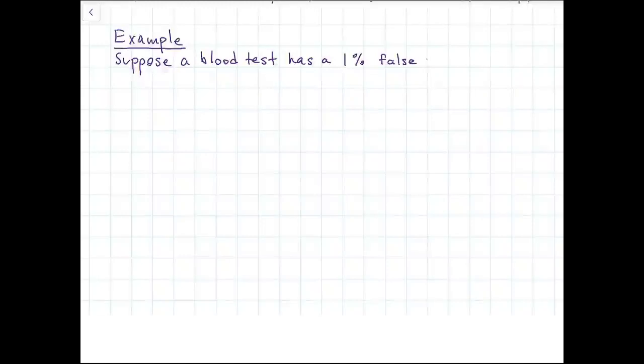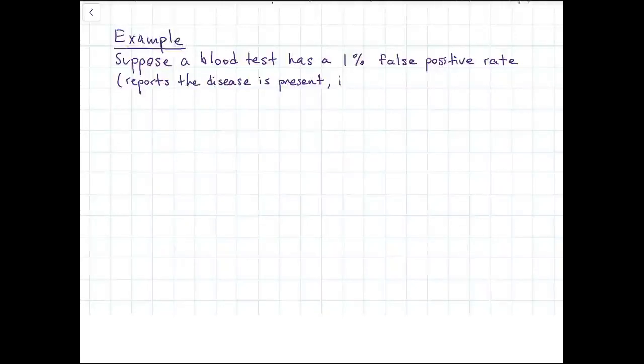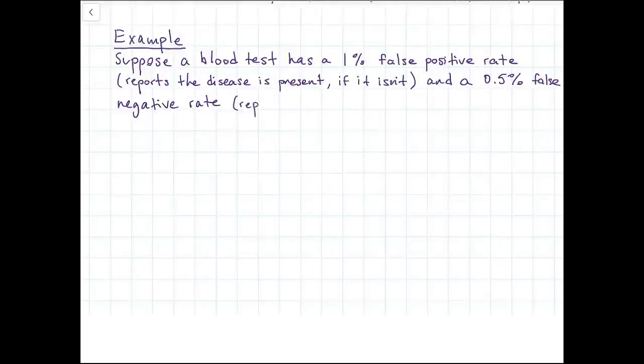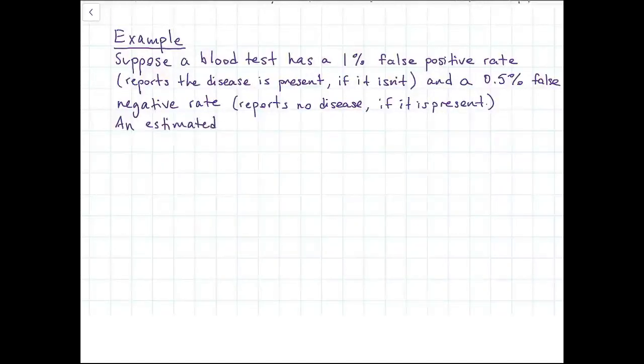I'm going to illustrate both of these rules with an example. So imagine that we have a blood test for a certain disease and it has a 1% false positive rate. So a false positive means that the test says the disease is present, even though it's not. So conditional on it not being present. And similarly, a 0.5% false negative rate. Again, a false negative would be, it reports there's no disease if it actually is present in that individual. And we'll say an estimated 0.3% of the population has this disease.